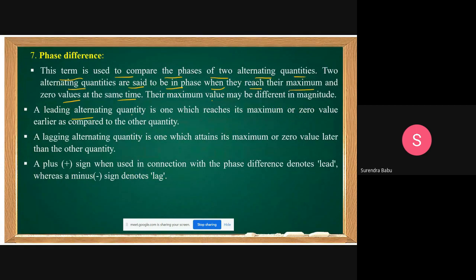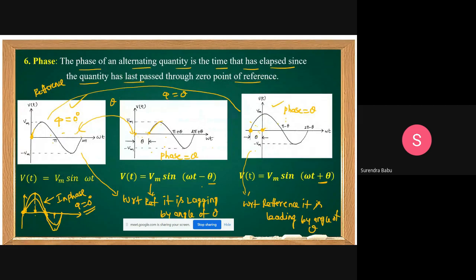A leading alternating quantity is one which reaches its maximum or zero value earlier as compared to the other quantity. This is the meaning. See, this waveform reaches the maximum value at this instant, let us assume pi by 2. But this one reaches the maximum value at 0 degrees. That means before this it reaches the maximum value. That is nothing but a leading quantity. Understand, friends? Lagging means after this only it reaches the maximum value. That is nothing but a lagging quantity.